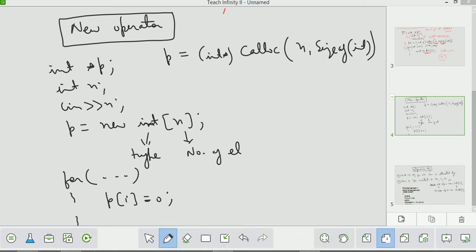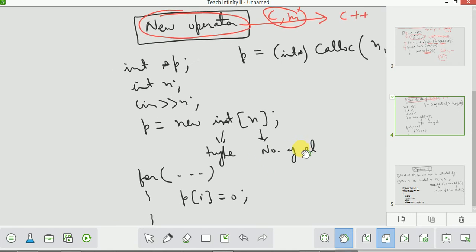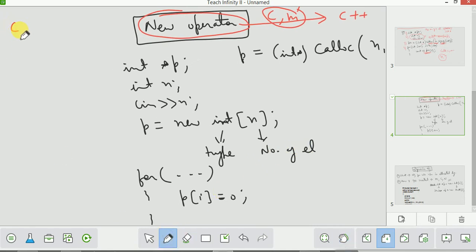Next we have the new operator. So let's see this new operator. We have seen calloc and malloc. Now let us come to the new operator. The new operator is only used in C++. The difference between calloc, malloc and new is that calloc and malloc are functions, and these two are available in C and C++. But new is an operator. New is not a function, it is an operator.